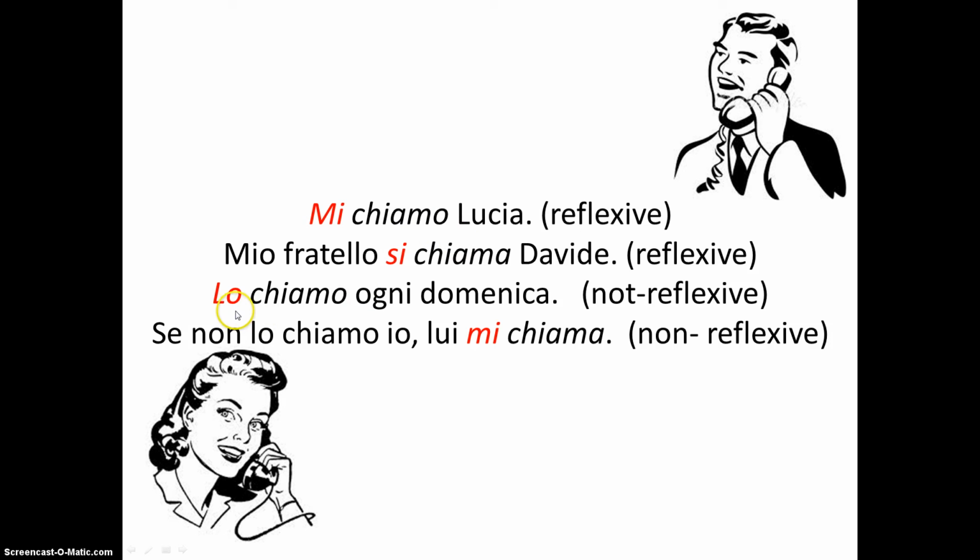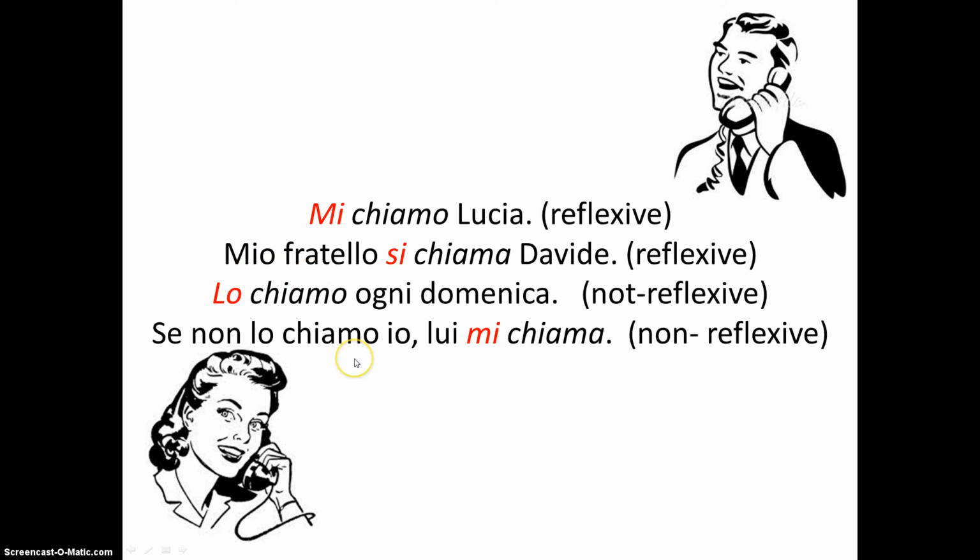But here we have lo chiamo ogni domenica. I call him every Sunday. Here we have I call, chiamo, it's in the io form, the first person. Lo is the direct object pronoun referring to he or Davide. I call him. So here the verb and the pronoun do not reflect. So the verb is chiamare, not chiamarsi.